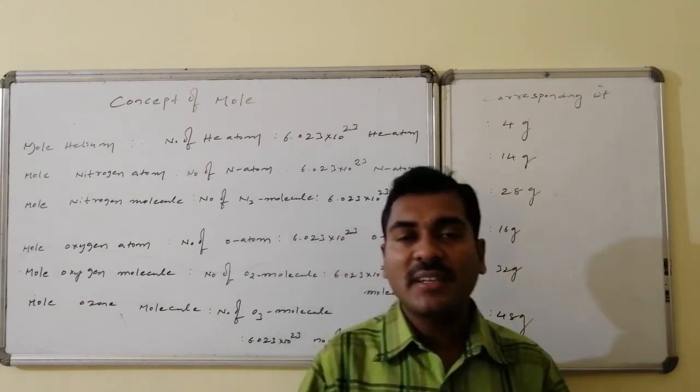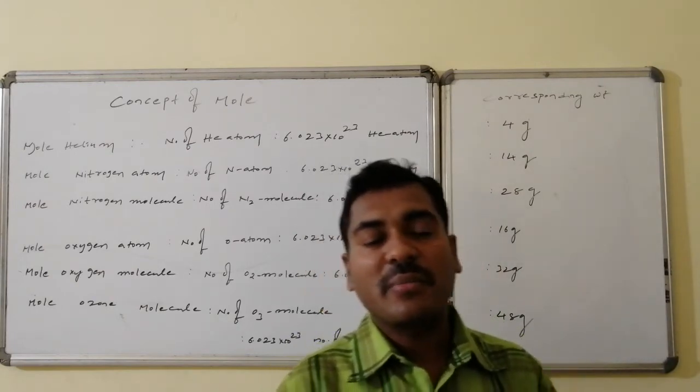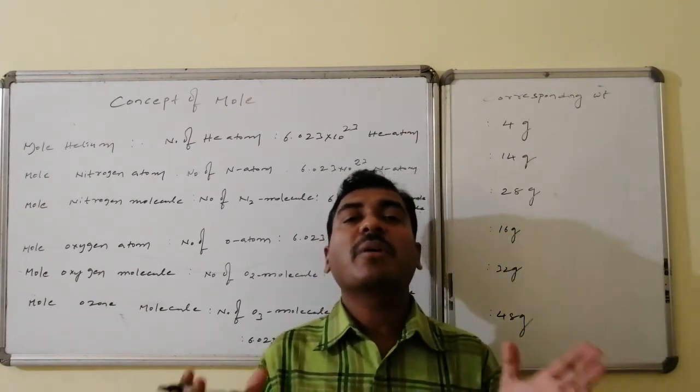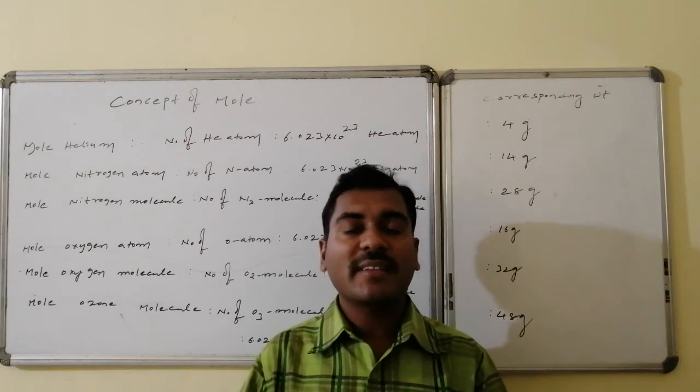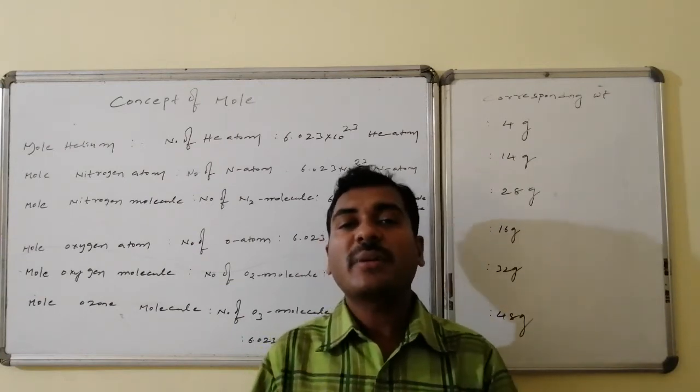Thus, a mole is a collection of entities numbering 6.023 × 10^23. That number is said to be the Avogadro number. Avogadro number of any particular thing is said to be the mole of that thing.